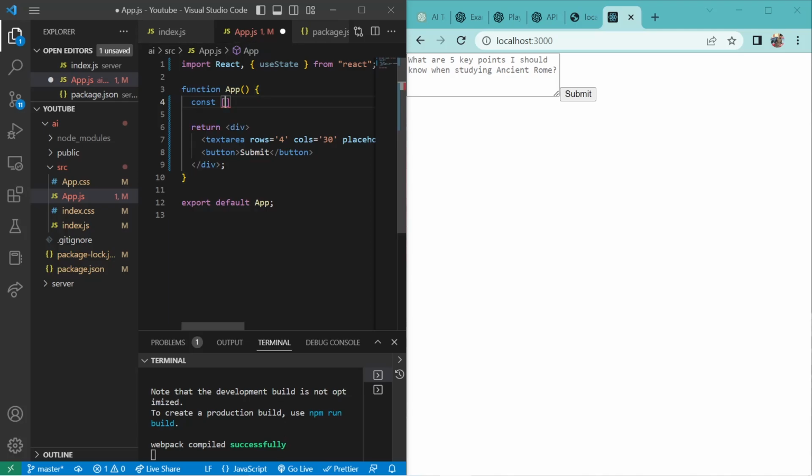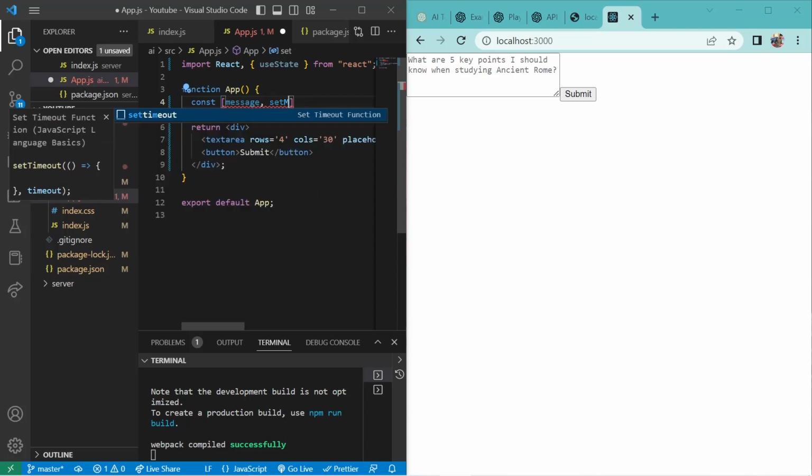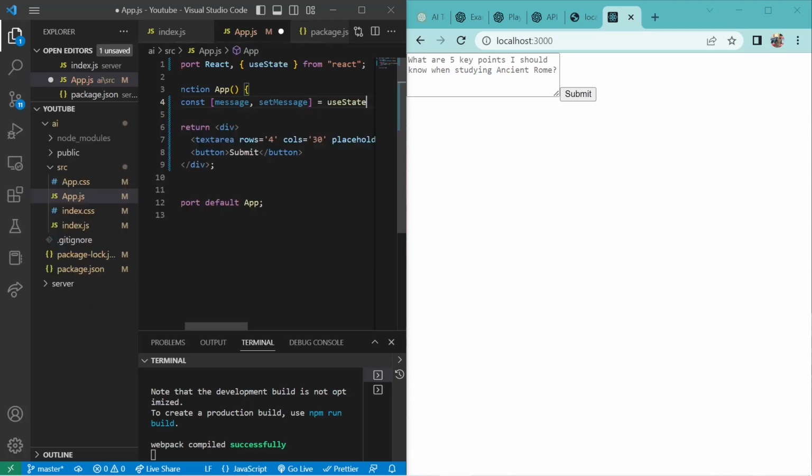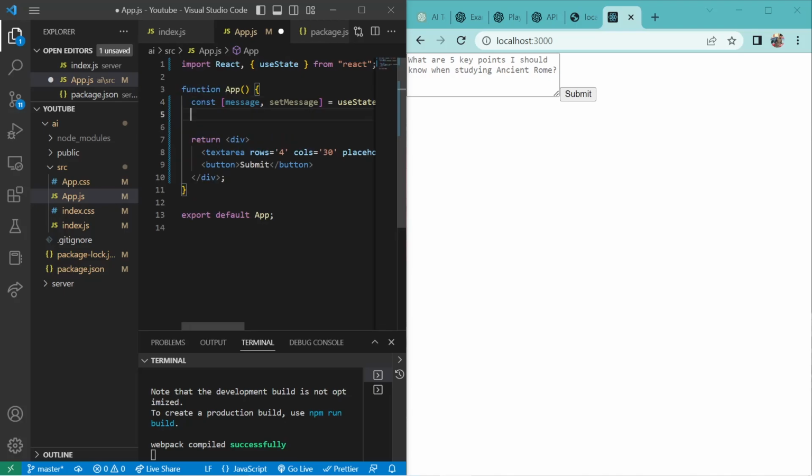Let's set this message, setMessage. Alright, useState, and this will be an empty string. Okay, this is what it is.